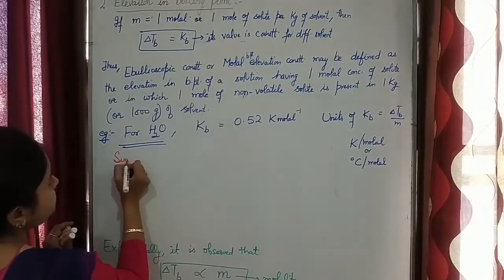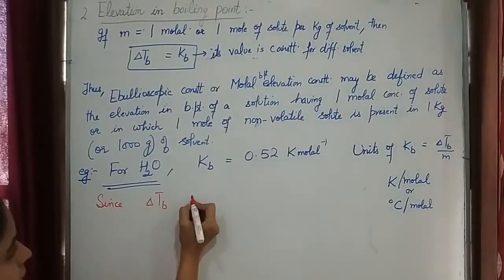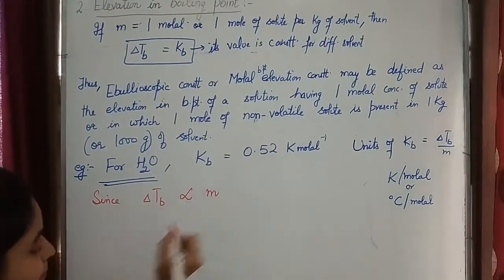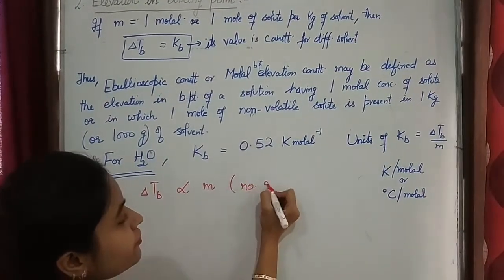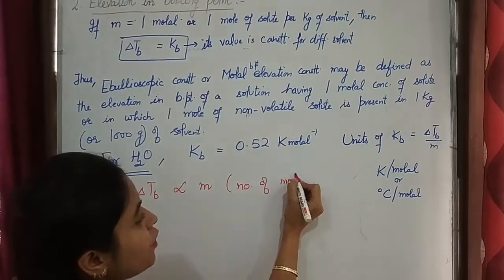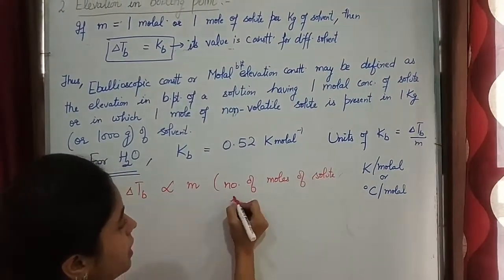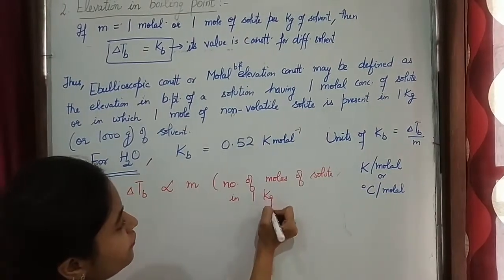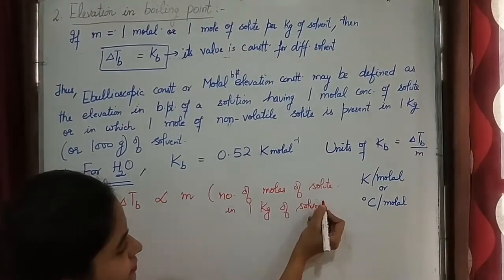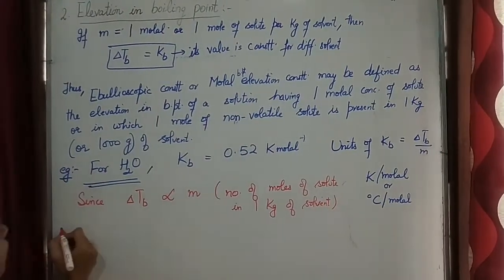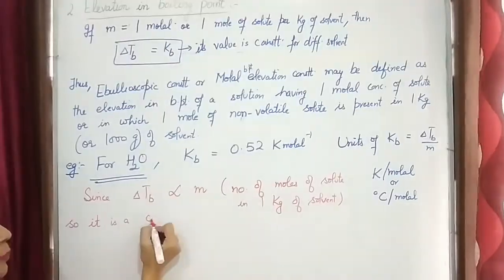Since delta Tb is directly proportional to m, that is number of moles of solute in 1 kg of solvent, it is a colligative property.